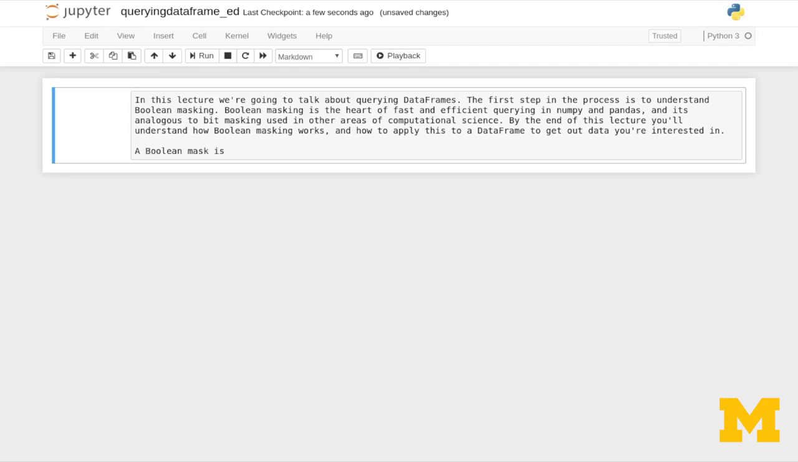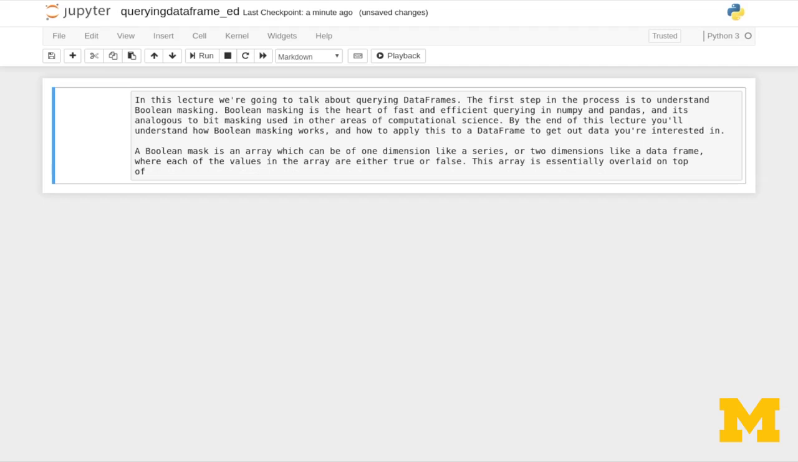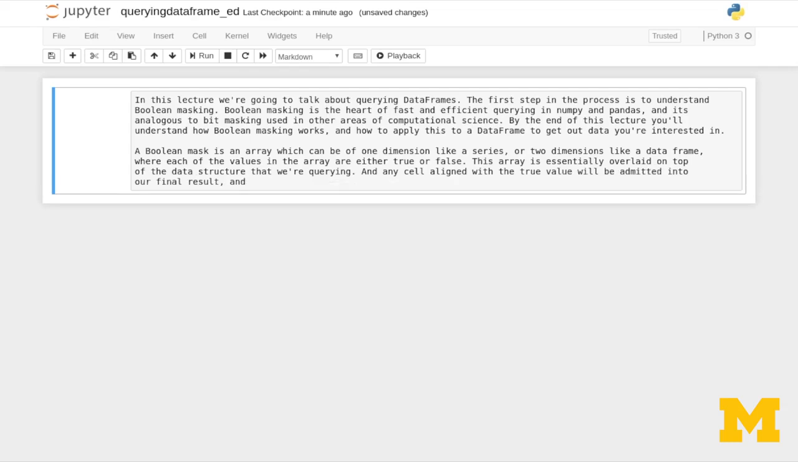Now, a Boolean mask is an array, which can be thought of as one dimension, like a series, or two dimensions, like a data frame, where each of the values of the array are either true or false. This array is essentially overlaid on top of the other data structure that we're querying. And any cell aligned with the true value will be admitted into our final result, and any cell aligned with the false value will not. Let's take a look.